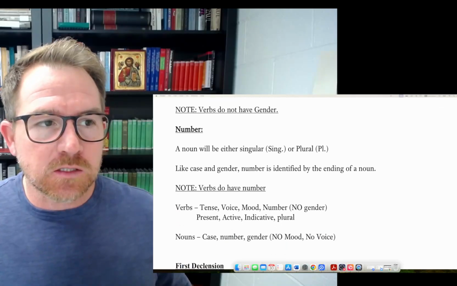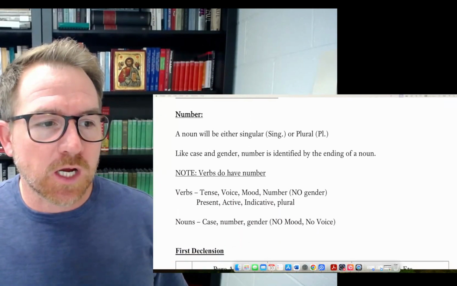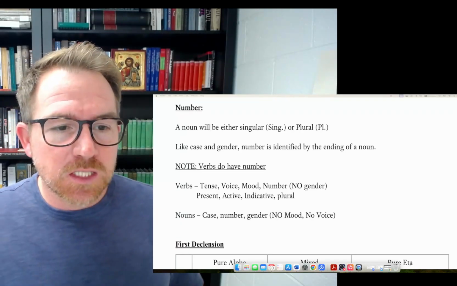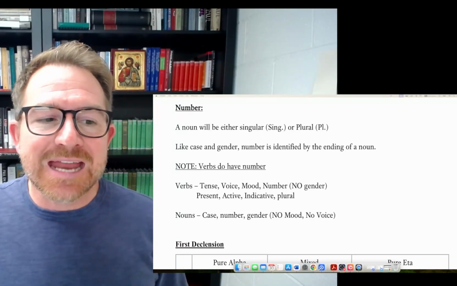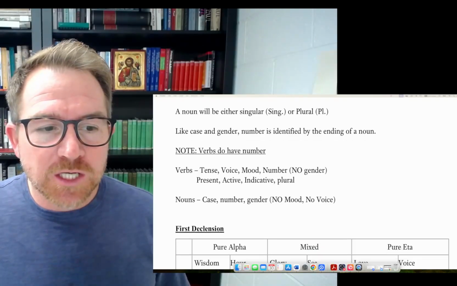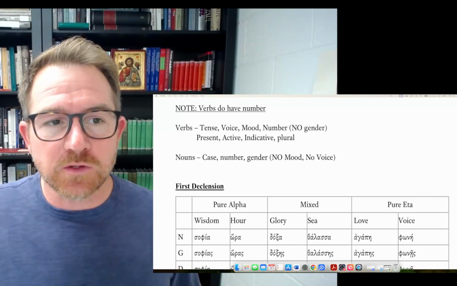A noun has case, number, and gender. We've talked about gender, now let's talk about number. A noun will be either singular or plural. Like case and gender, number is identified by the ending of a noun. Verbs do have number, and verbs will match the nouns that they are associated with, or that they're operative with.